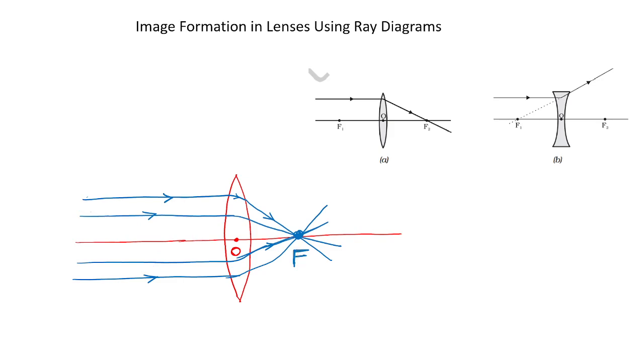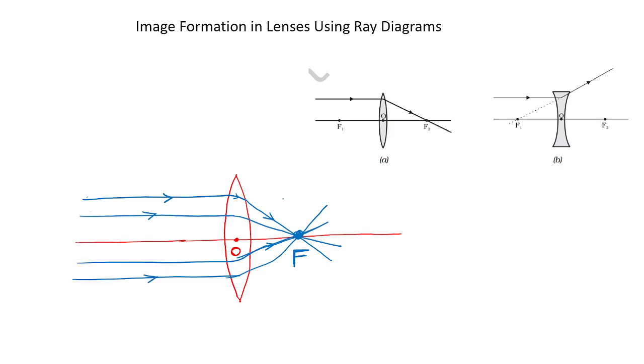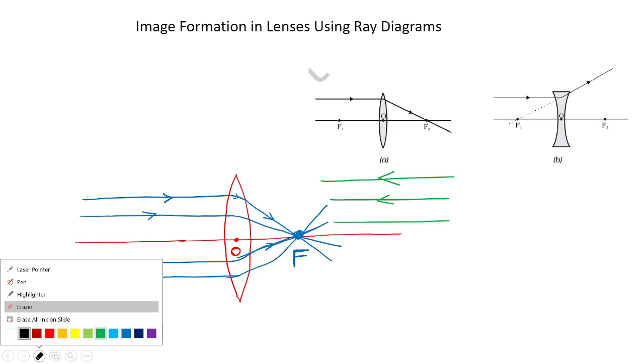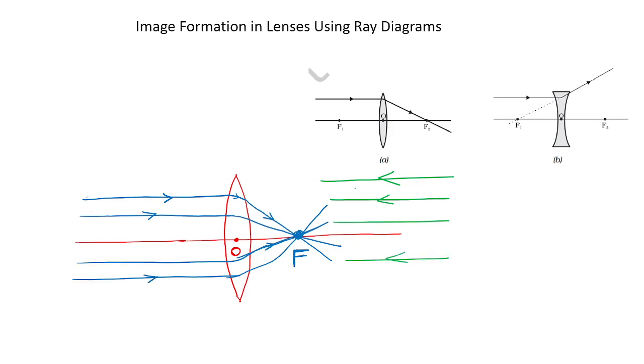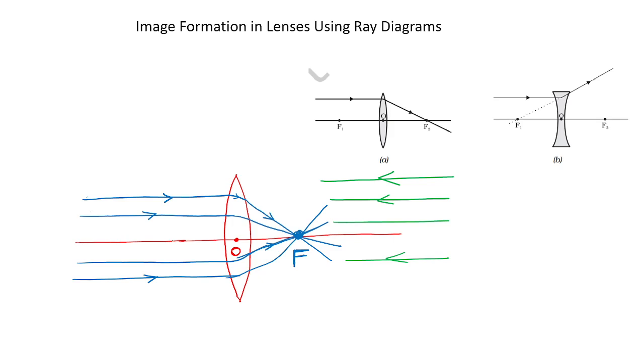But the light can travel from right to left. Understood? There is no coating. If I keep a light source on the right side, the light can travel from right to left. Suppose the light is coming like this from right to left. In this case, the bending again takes place, and you will get another focus symmetrical to that. You will get this focus when the light is coming in this direction.